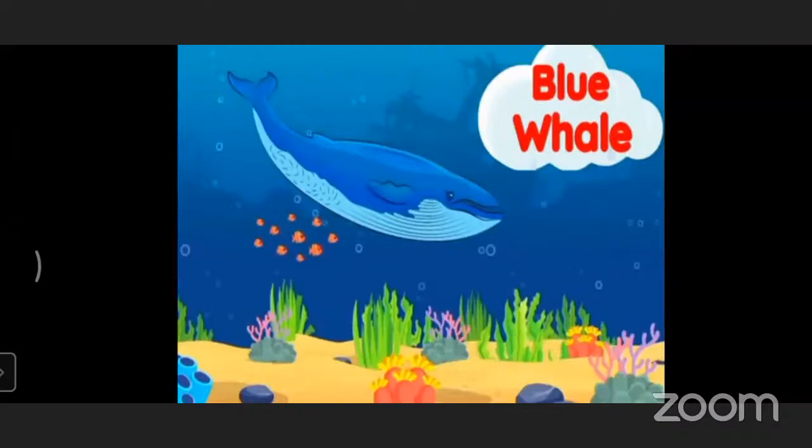Which animal is that? That one is a blue whale. Whale. Okay, and the spelling of blue whale is B-L-U-E W-H-A-L-E. Blue whale. Okay, very good, student.